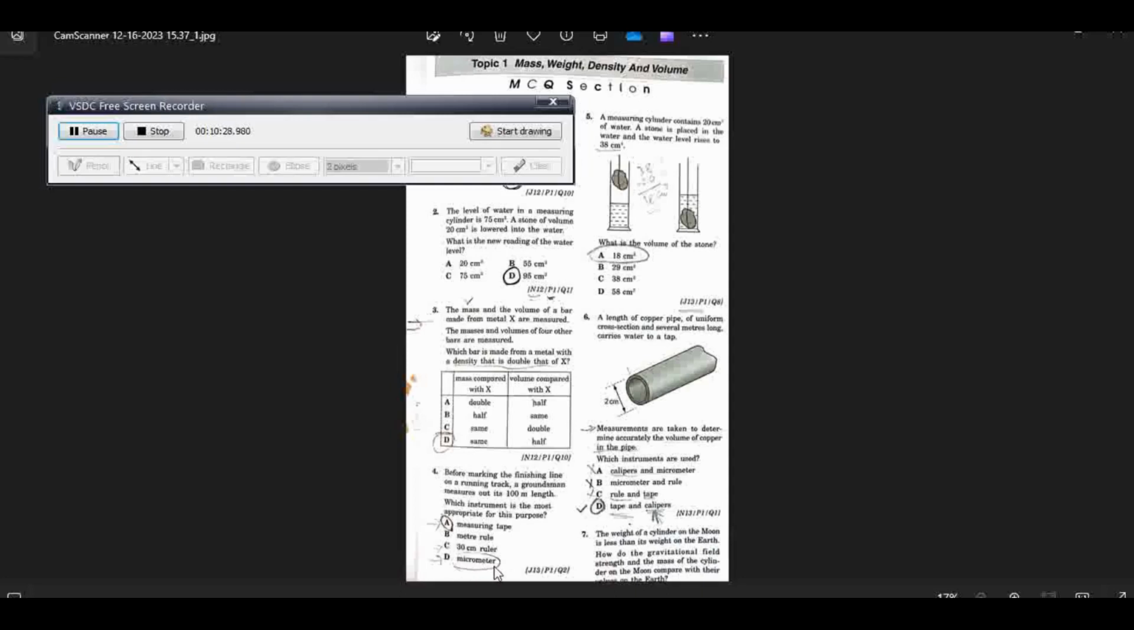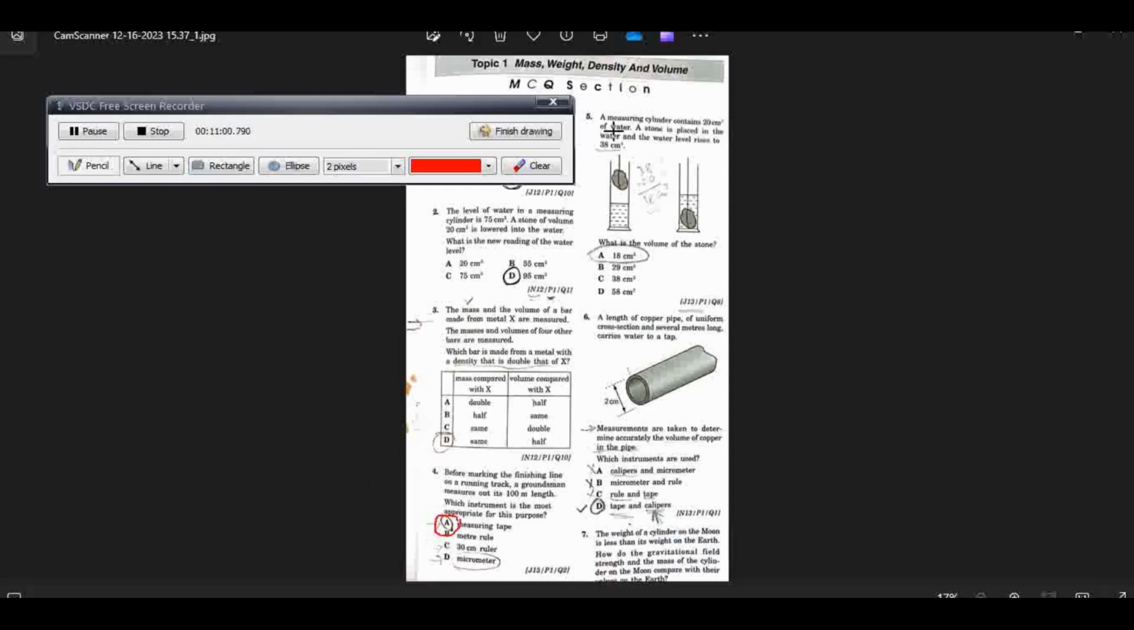Micrometer is used to measure small lengths. That's why it is not the correct option. Similarly, a 30 centimeter ruler is too small to measure 100 meters. Same is the case with a meter rule, because there can be a curved path here, and a curved path cannot be measured easily with the meter rule. Measuring tape is the best option for measuring a 100-meter length. That's why A is the correct option for this question.